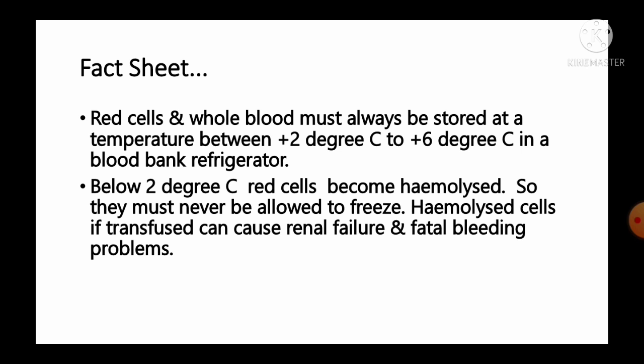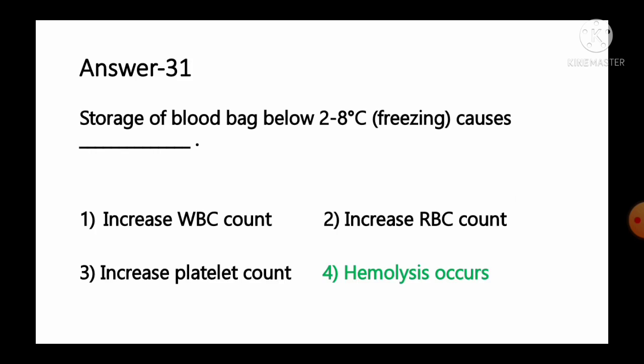Below 2 degrees Celsius, red cells become hemolyzed, so they must never be allowed to freeze. Hemolyzed cells, if transfused, can cause renal failure and fatal bleeding problems. So, in short, storage of blood bag below 2 to 8 degrees Celsius will result in hemolysis of the red blood cells. So, option number 4 is the correct answer for this question.